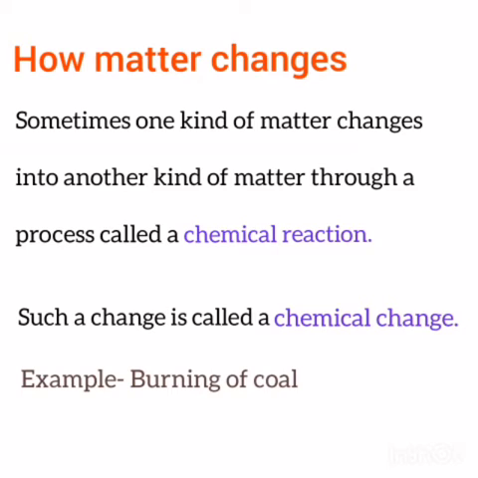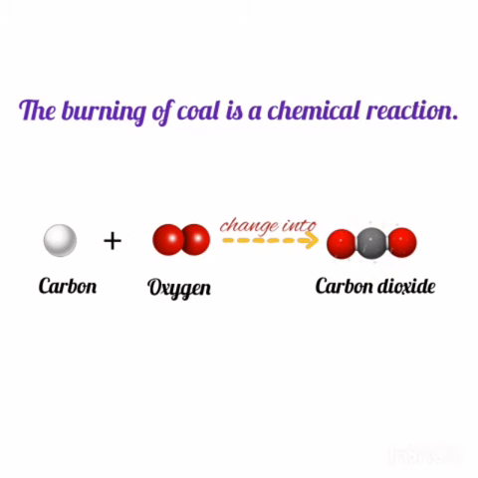Now we will discuss how matter changes. Sometimes one kind of matter changes into another kind of matter through a process called a chemical reaction, and such a change is called a chemical change. For example, burning of coal. When coal is burned, atoms of carbon react with atoms of oxygen to form carbon dioxide.